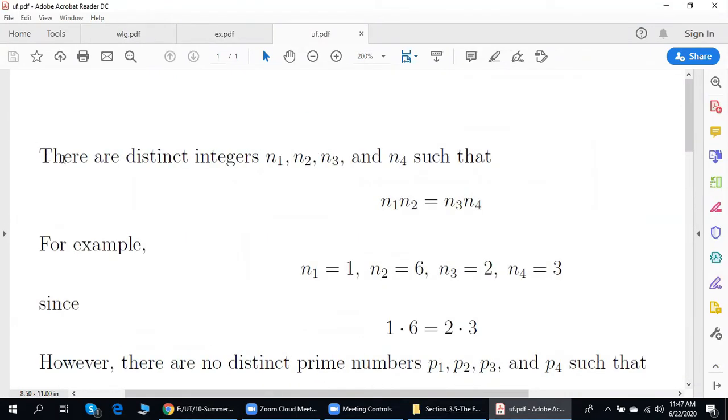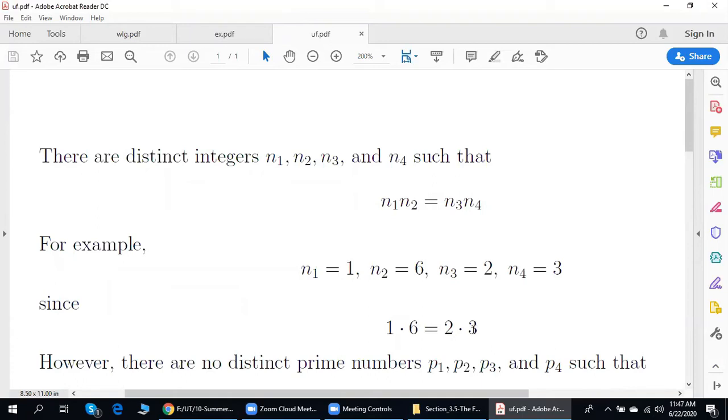Note that there are distinct integers n1, n2, n3, and n4 such that n1 times n2 is equal to n3 times n4. For example, 1 times 6 is equal to 2 times 3. Here n1 is 1, n2 is 6, and n1 times n2 is equal to n3 times n4.